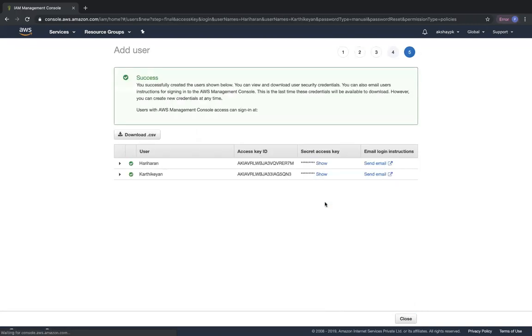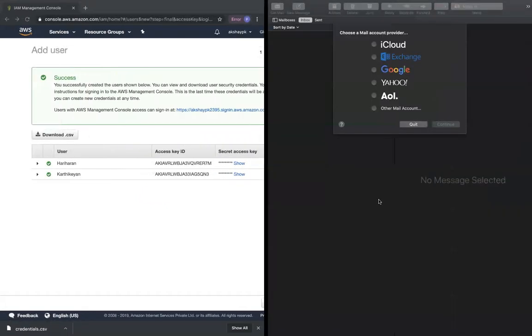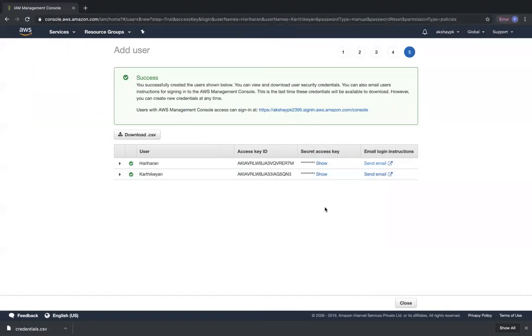So now both these users will be created. As a cloud administrator, what I would do first is go ahead and download the CSV file. The second thing that I would do is send individual emails to both these people within the organization. The email is a sample template that is already created. So you can see over here, choose an email provider. I can use any other email, but right now I'm going to quit. So you can send an email directly to these users.